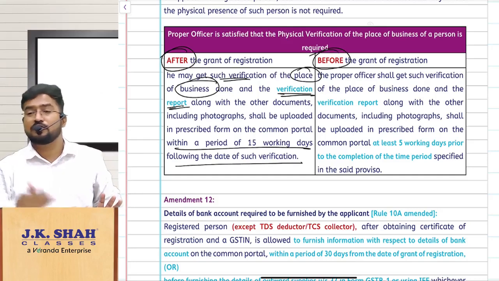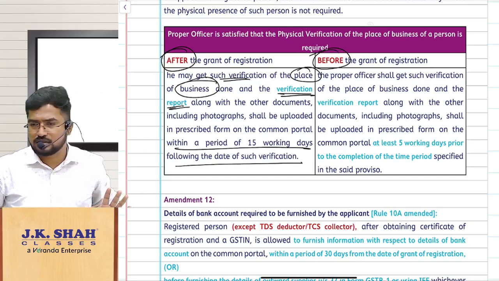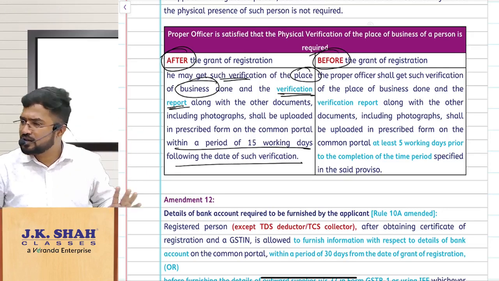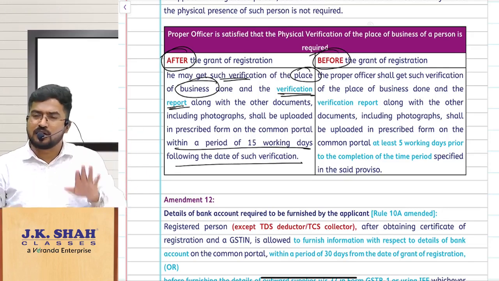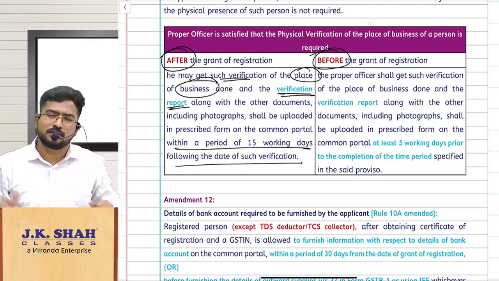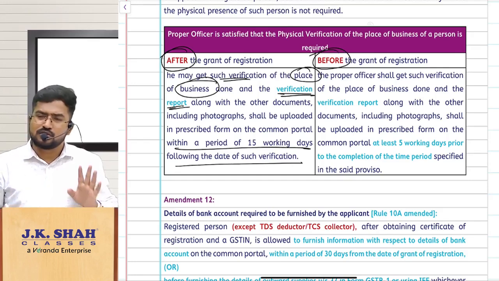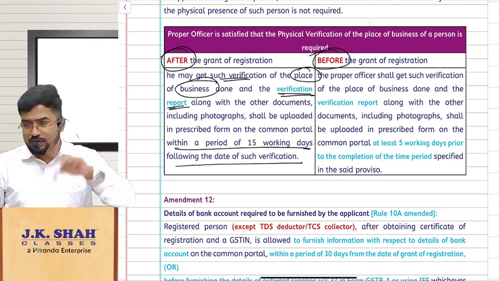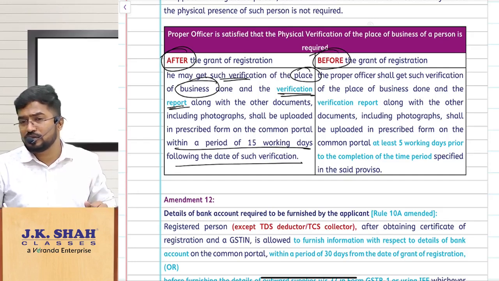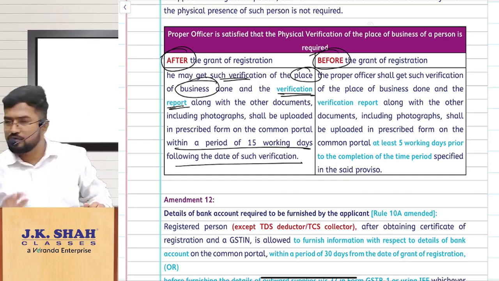Guys, this is after registration. So you already have a registration. Proper officer felt like he has to do the physical verification, he is coming. He need not do that in your presence. He has to come and check the place of business, whether the business is being done in that registered place or not. So he can check and give a verification report. Within how many days he should give the verification report to the department? Within 15 days from the date of verification.